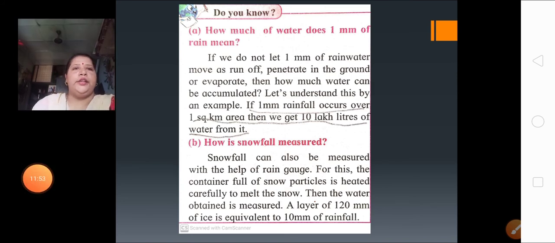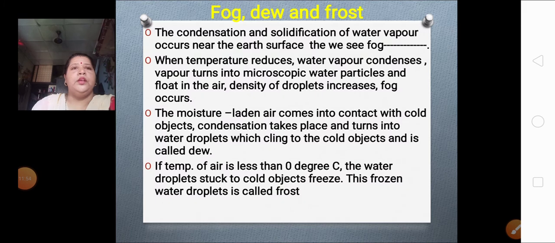Okay, let's continue. Fog, dew and frost. At the start of the lesson we have seen the blades of grass having dew drops on them. Then we have seen the frost and the fog. Now let's learn about this.